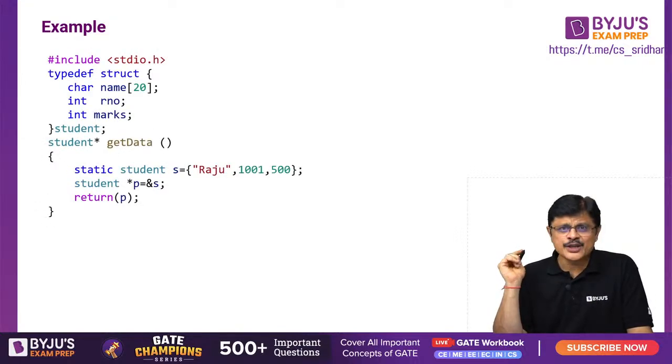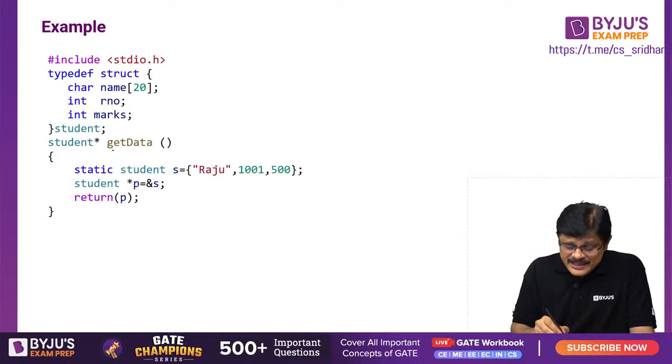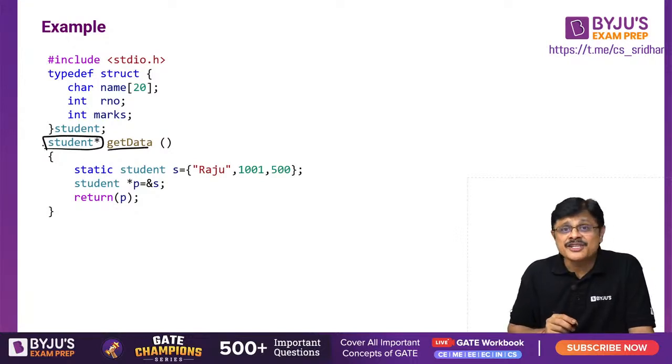Now look here, I created a student data type. See here, this get data returns pointer to an integer. This function returns pointer to student type. It returns pointer to a student type.